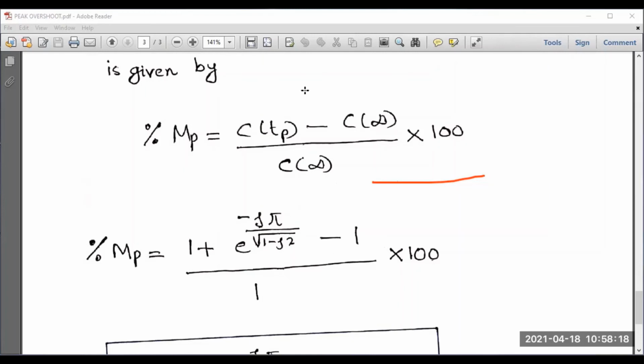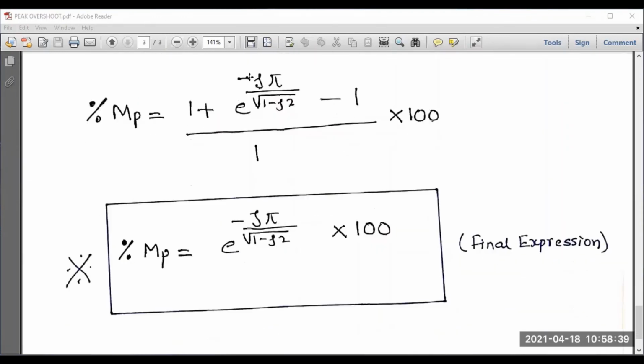Okay, now what is the further simplification? Minus 1 is available here, 1 is available here. Minus 1 and 1 get cancelled. What are the terms which are retaining? e to the power minus eta pi by square root of 1 minus eta square. If you want, you can express in terms of percentage by multiplying by 100. Hope it is very clear.